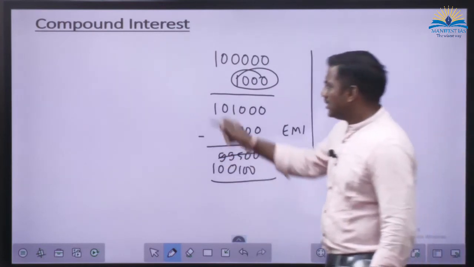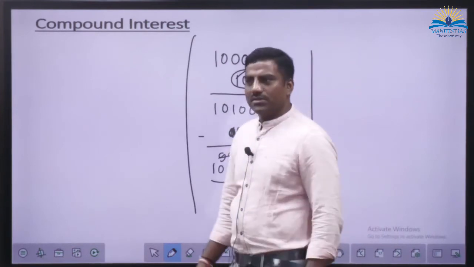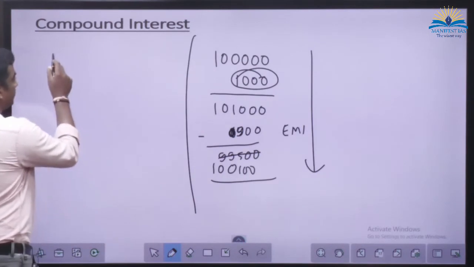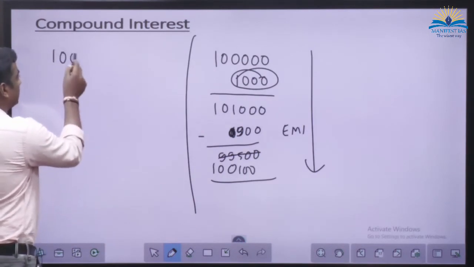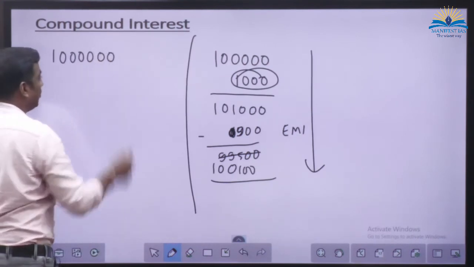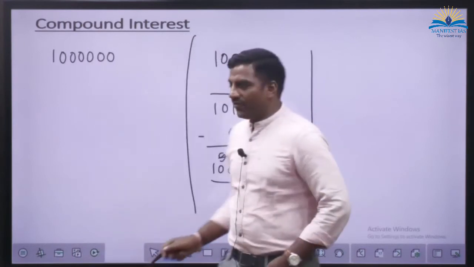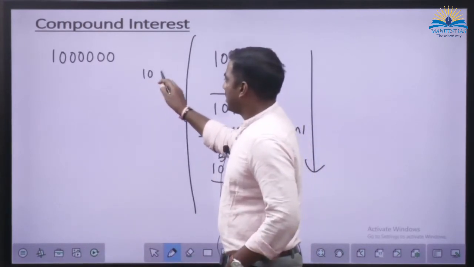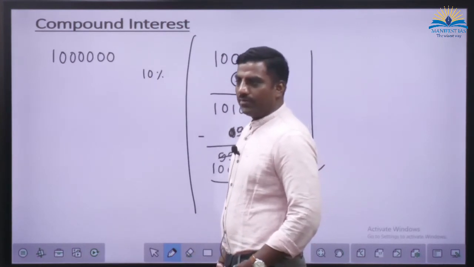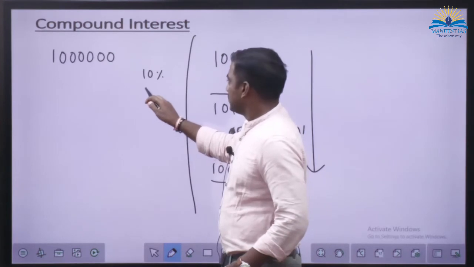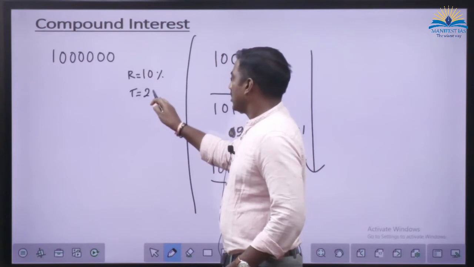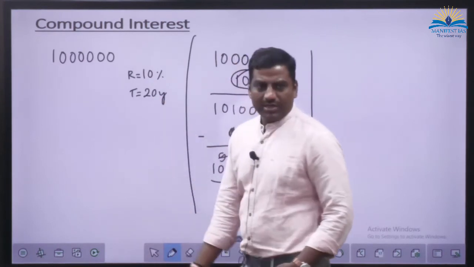Getting my point? And in general, it is not for CSAT, it is for your life. I'm going to tell you, if you take 10 lakh as the loan, at the rate of 10%, for 20 years, this is rate of interest, time period. This is a standard calculation I'm telling, okay?